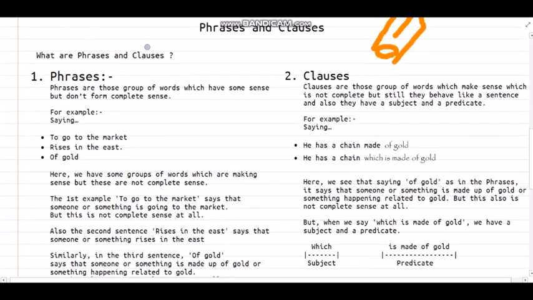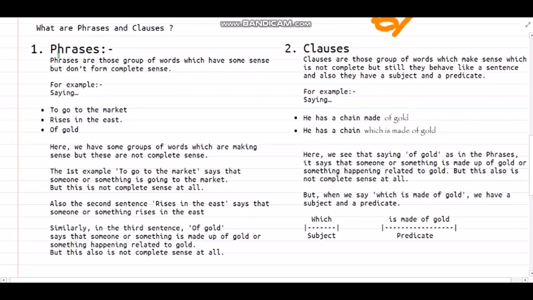Right? So let's continue to something called the phrases and the clauses. It's not Santa Claus at all. It's something called a phrase or a clause. So let's see what a phrase and a clause is. What are phrases and clauses? Now, number one is a phrase. This word seems familiar, did I hear it somewhere? Yes, many of us have heard it, but what is it actually? Let's see its definition.